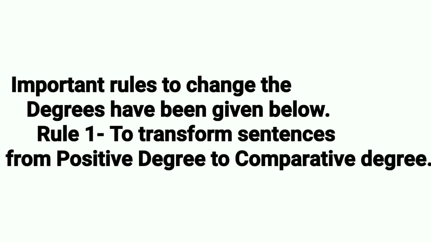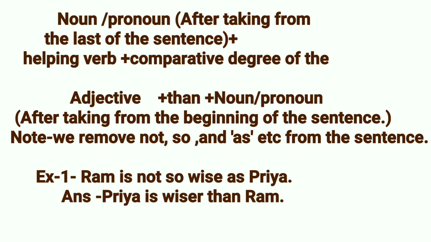Students, important rules to change the degrees have been given below. Rule 1. To transform sentences from positive degree to comparative degree. Students, you have to see this rule and pay attention to my voice.